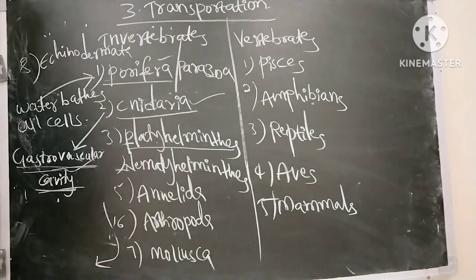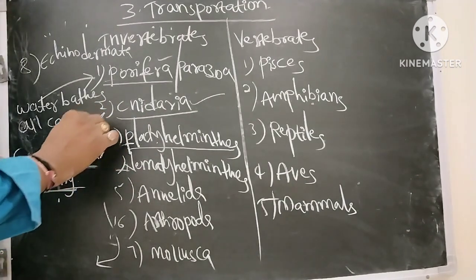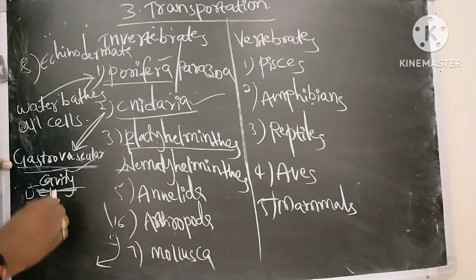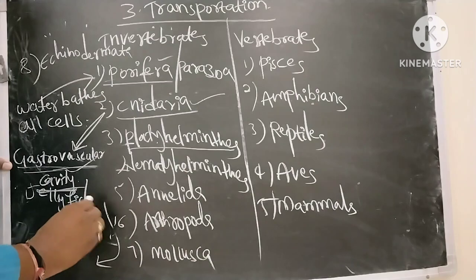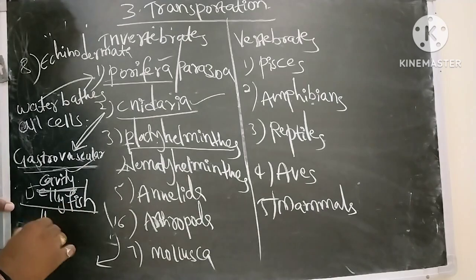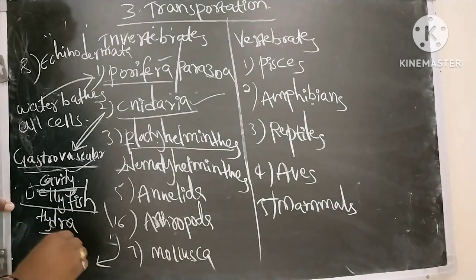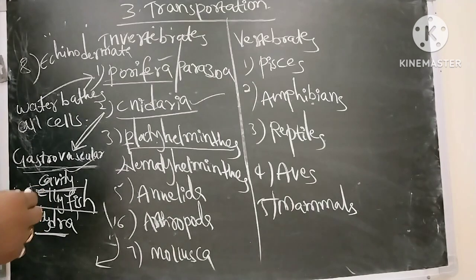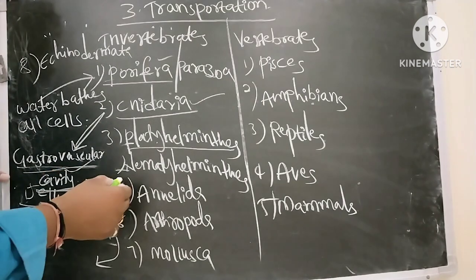In cnidaria, the gastrovascular cavity is highly developed, especially in jellyfish. Hydra and jellyfish are the examples where the gastrovascular cavity distributes food materials to the total body. Next,